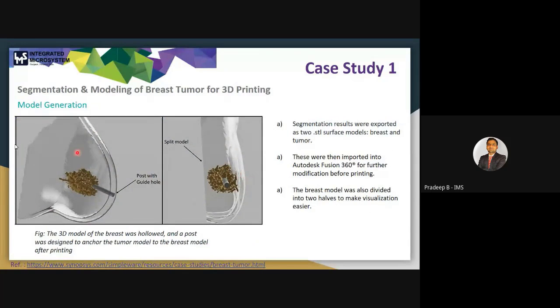So the next is the model generation. After the segmentation, these two segmented models were exported as two STL surface models. You can see here the breast and this tumor.